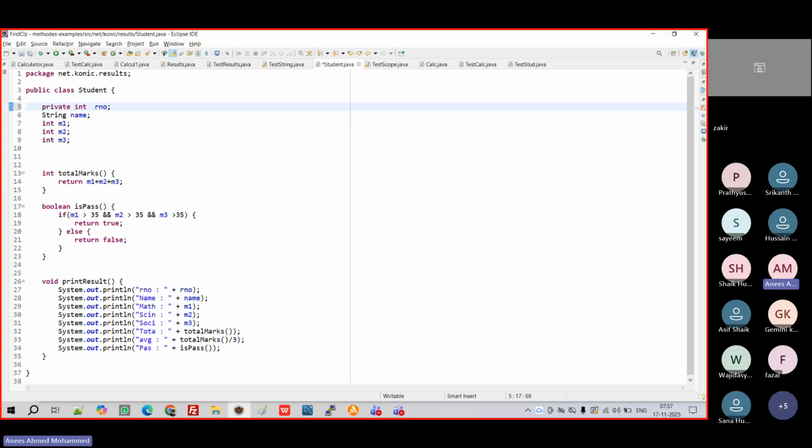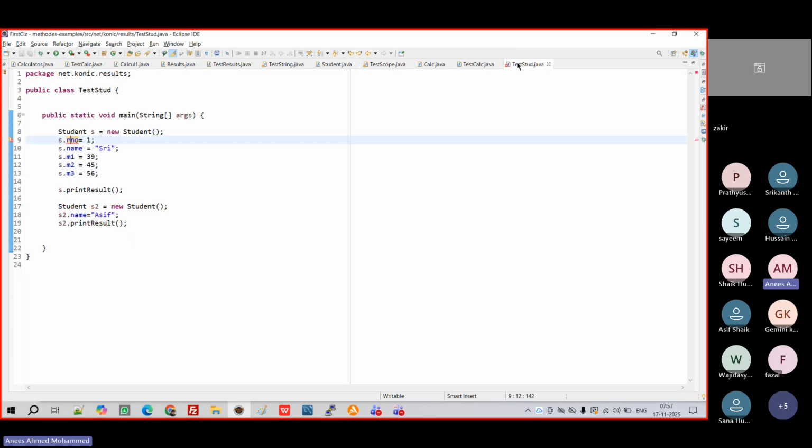What I'm saying is now this roll number cannot be accessed outside of this class. If I'm saving it, what will happen? You can see, like the previous class, one line you are getting error. Why? Now these properties cannot be accessed outside of this class. Why? Now I made it private. When I'm keeping the mouse there, you can see what happened. Student dot number is not visible. It's hidden. It's private.